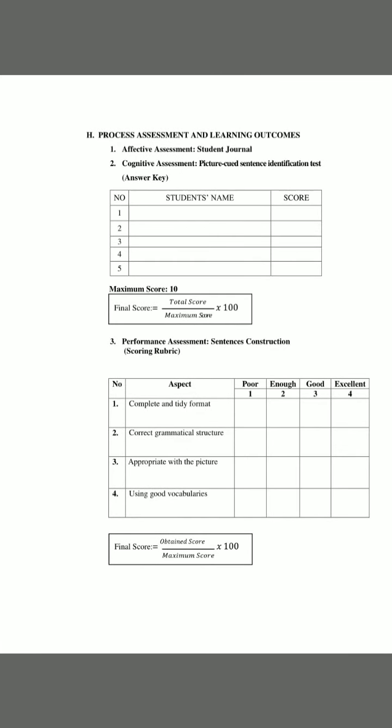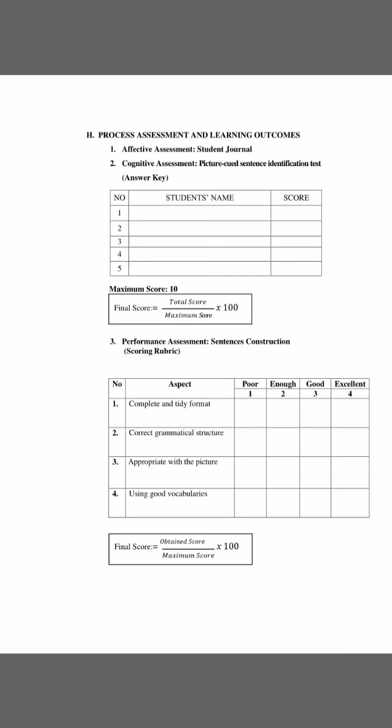In the process assessment and learning outcomes, for affective assessment, we use students' journal. Cognitive assessment, we use picture cue sentence identification test, and we use answer key. This is the maximum score. And then performance assessment, we use sentence construction, and this is the scoring procedure or scoring rubric.